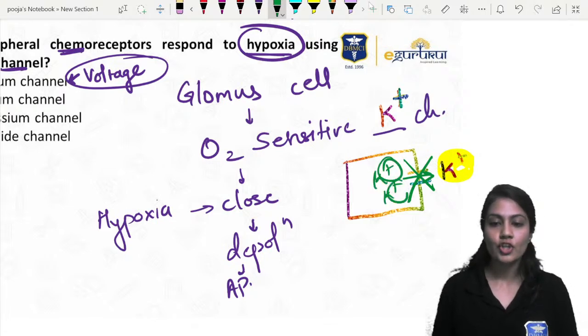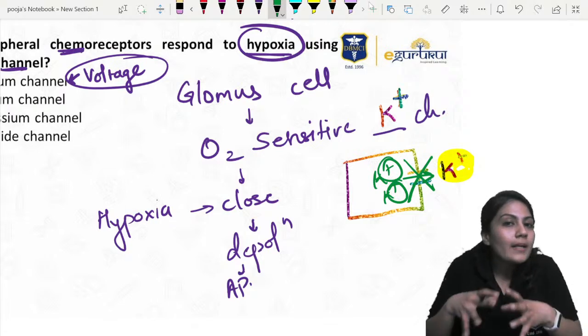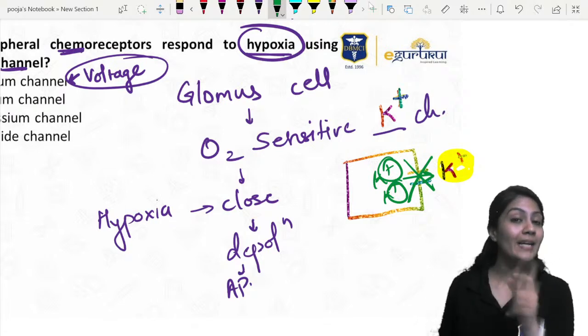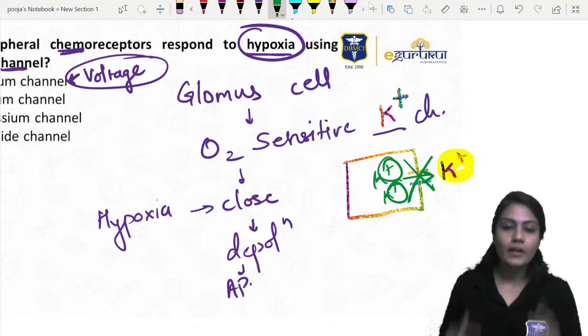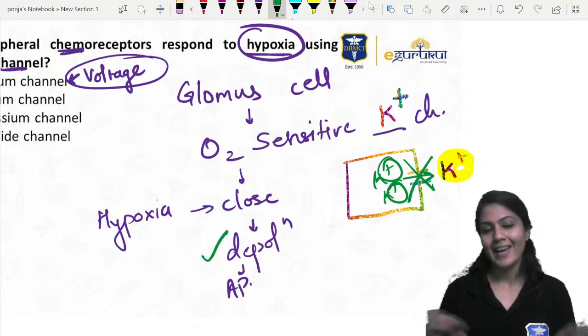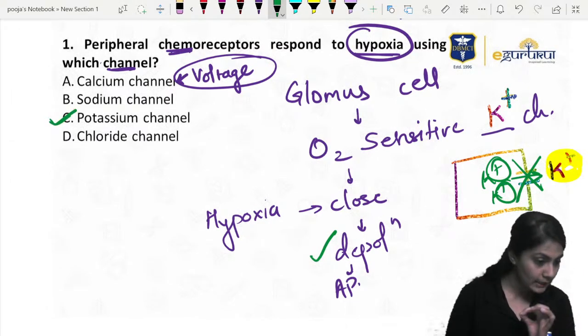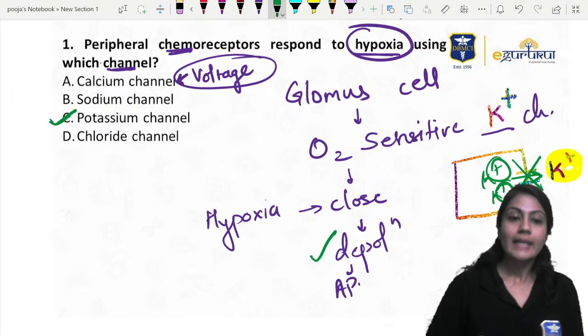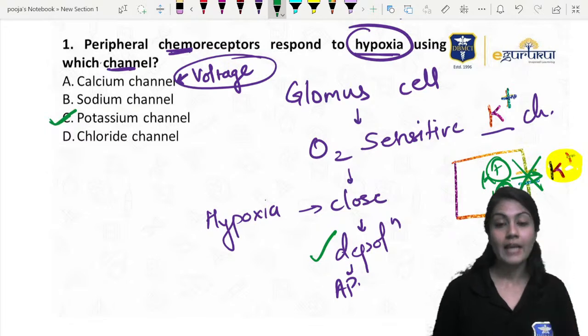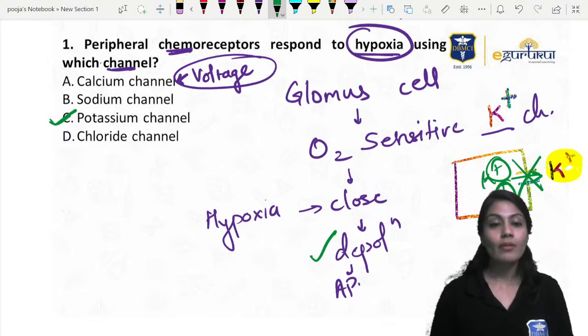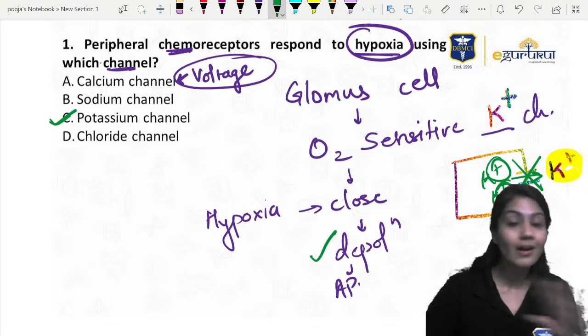It is a positively charged ion, will accumulate inside the cell, and if it is accumulating inside the cell, definitely it will cause depolarization, and hence the action potential will move forward. The answer over here is option C. Okay bacho, yes, they have the calcium channels also, but they are sensing the voltage, not the hypoxia.